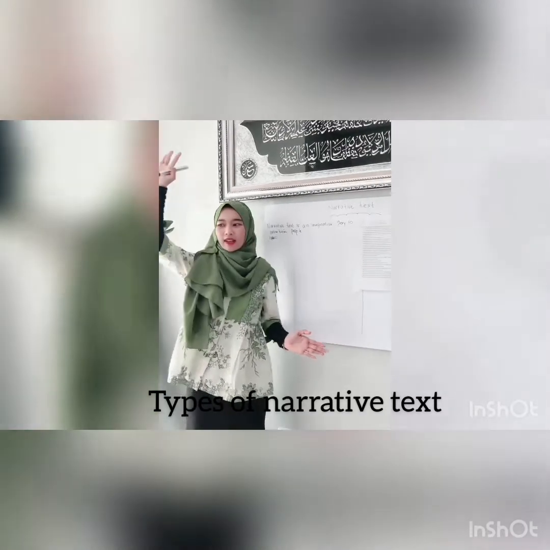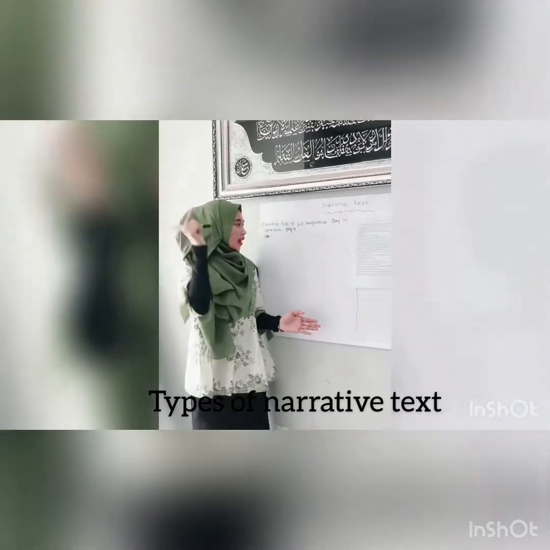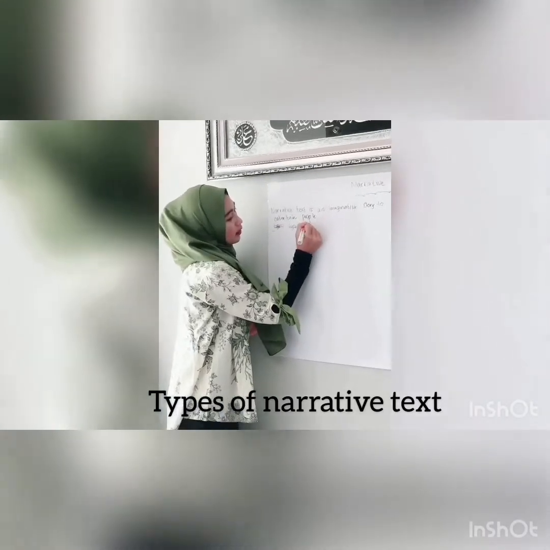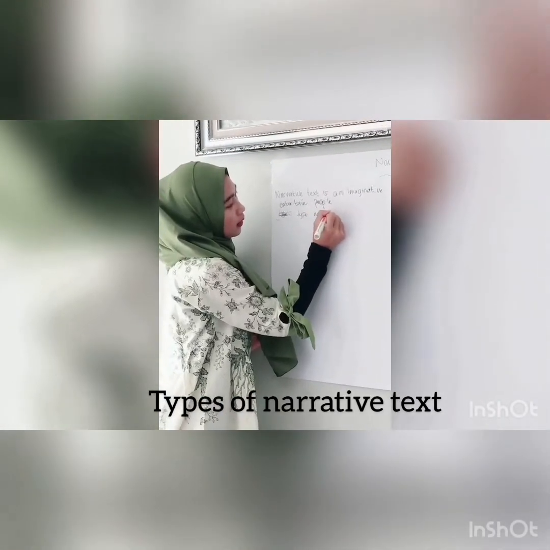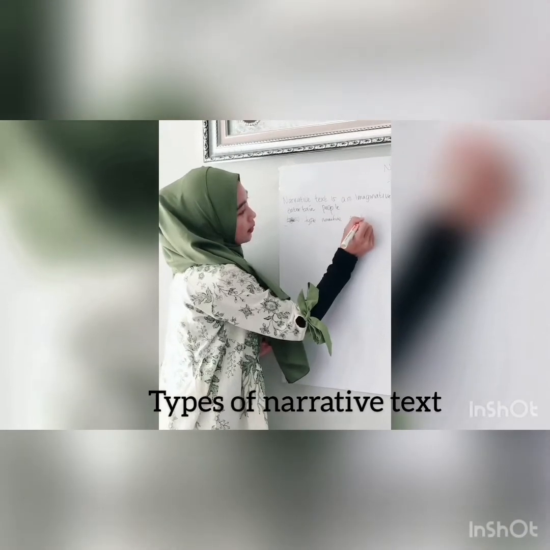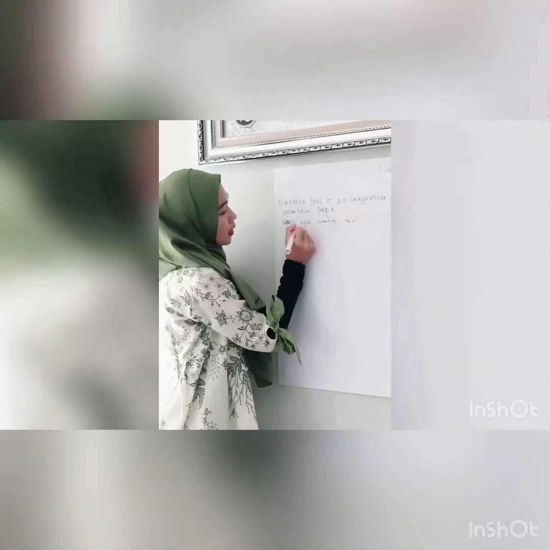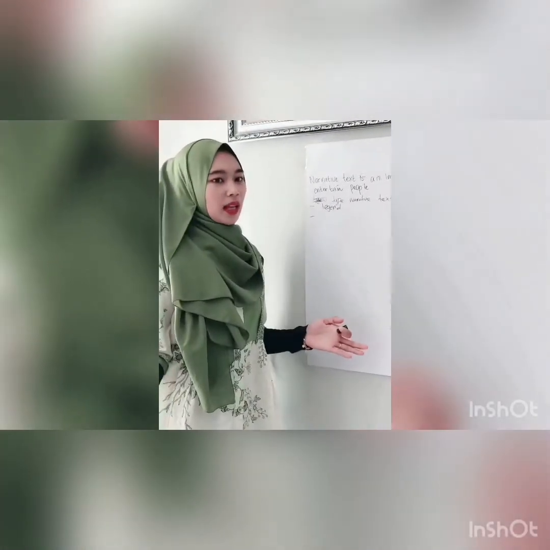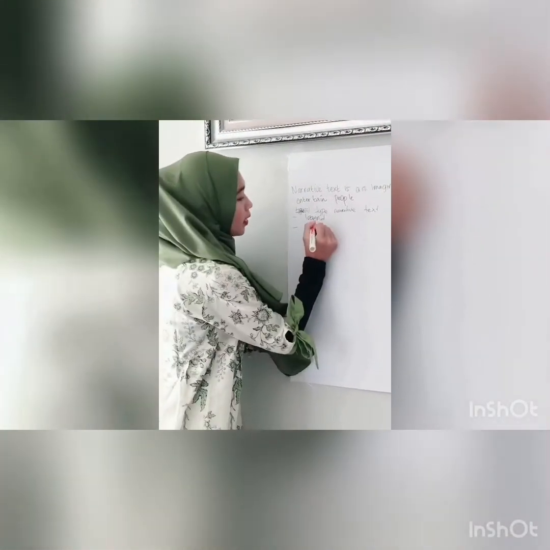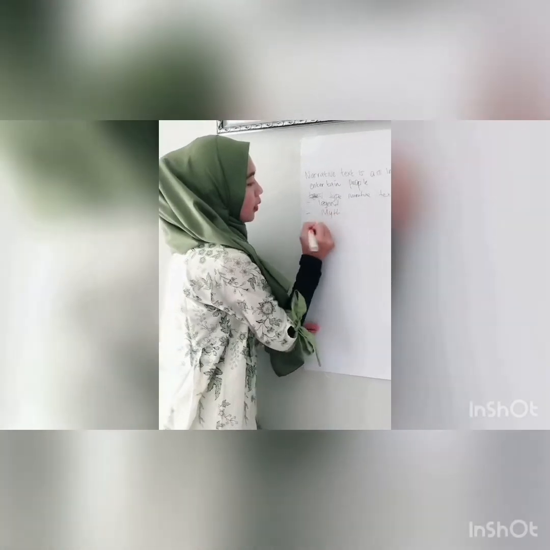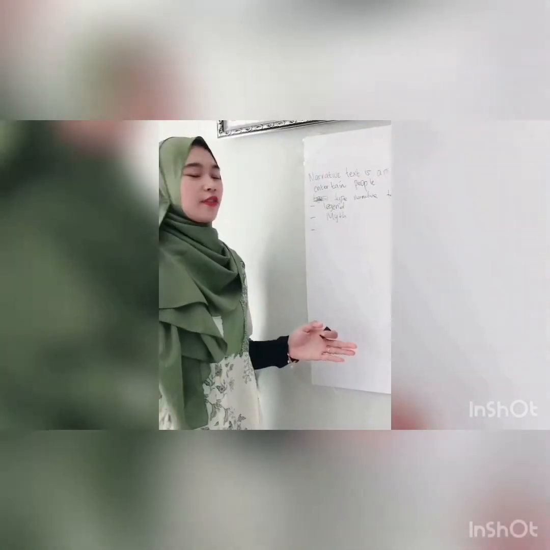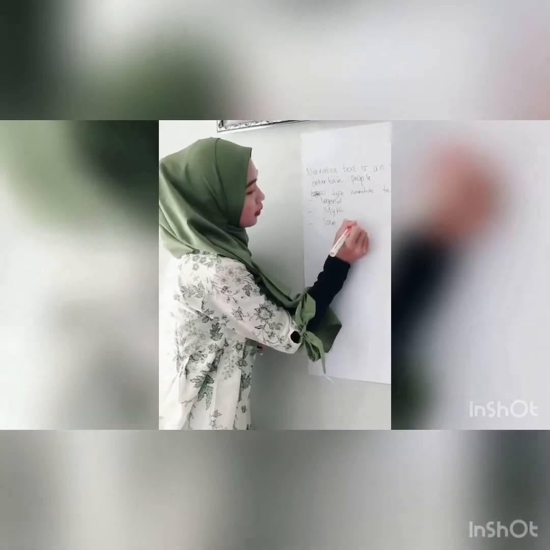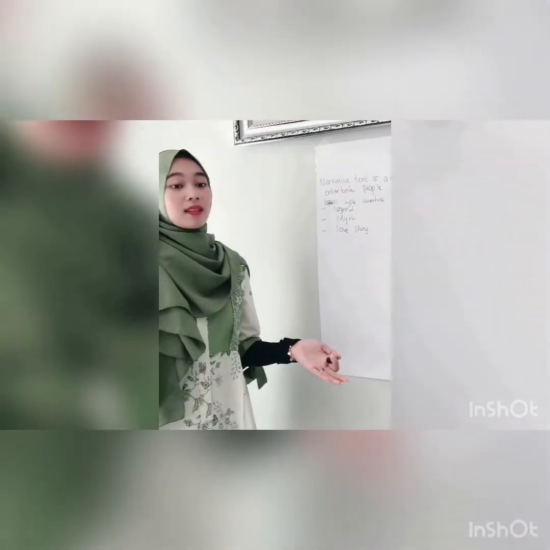Okay, next, do you know the types of narrative text, students? Raise your hand. Legend, Miss. Okay, good. The types of narrative text: the first, legend. And then what else? Myth. Okay, good. What else? Love story. Okay, good. And then what else?